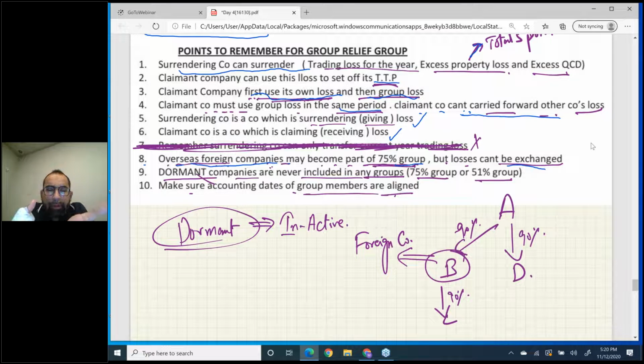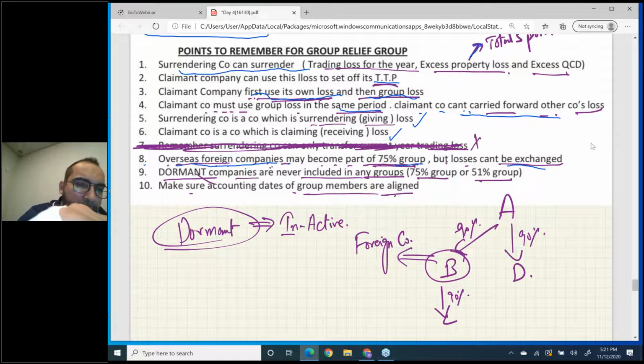You cannot take the foreign company's loss for yourself, and you can't give away your loss to that foreign company. Losses cannot be exchanged. Or you can say this overseas company may connect you with other companies. No more exchange of losses with foreign companies.